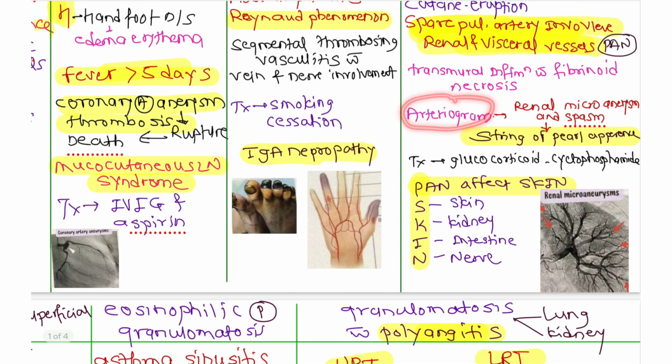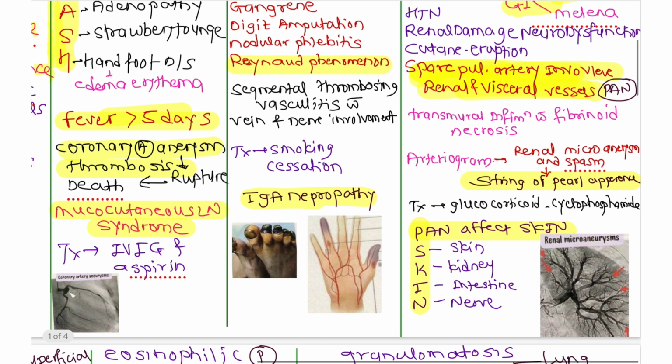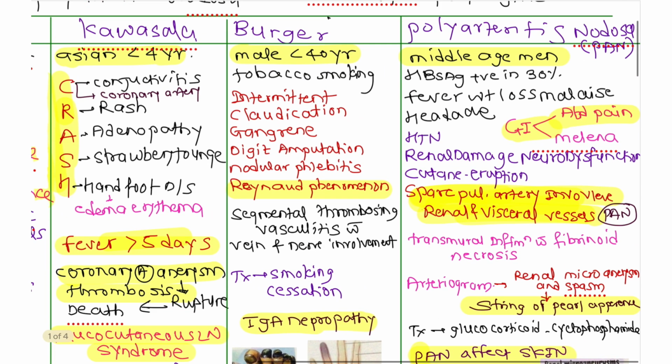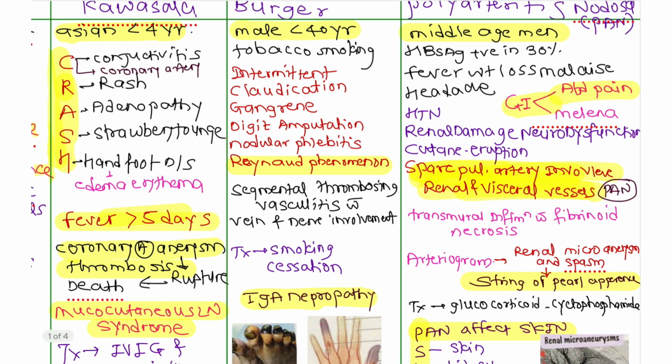And when we perform the renal arteriogram, on the renal arteriogram we see a string of pearl appearance. Means what? Renal microaneurysms and renal vessel spasm are seen. That is called a string of pearl appearance. Okay, so here all vessels are involved, that is PAN, but mainly renal vessels are involved, and here the pulmonary artery is not involved. This is the main thing we have to remember, because questions directly ask on this.